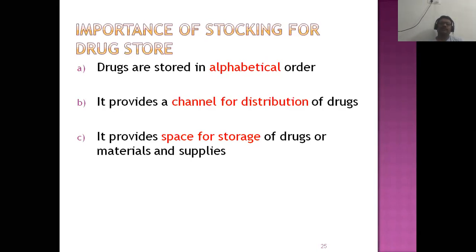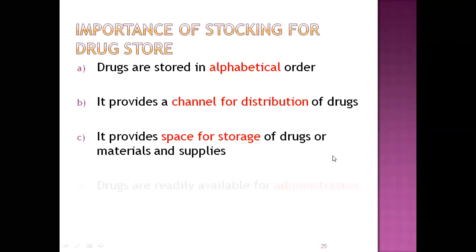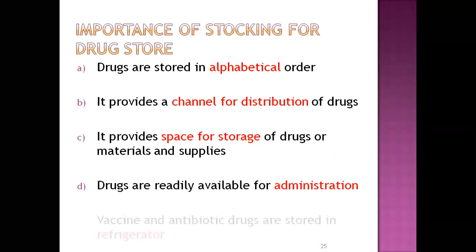Those drugs are stored in freezer conditions, 2 to 8 degrees centigrade. You have to maintain their storage conditions so that drugs are ready and available for administration. And most important, vaccines and antibiotic drugs should be stored in the refrigerators. These are some important points for stocking of the drugs in the drugstores.